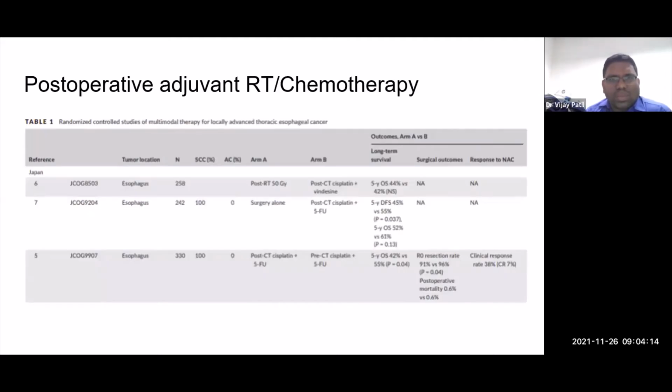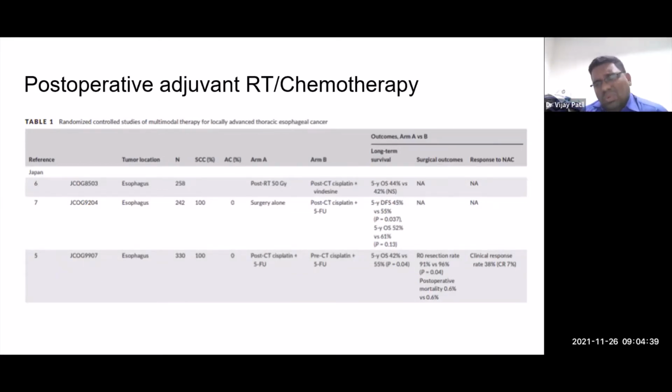So let's look at squamous. What would happen if you try to give only surgery and then give RT? So there was this Japanese study, the JCOG 8503. It said, let's do surgery, after that give RT, versus let's do surgery, after that give adjuvant chemotherapy. Adjuvant was cisplatin and vindesine. There was no benefit of one over the other.